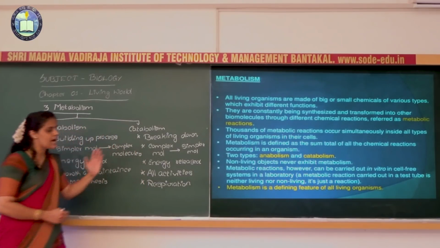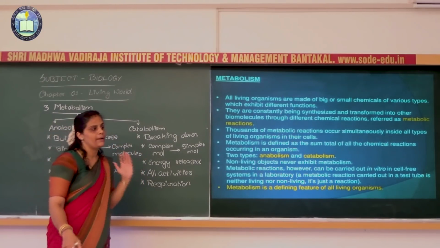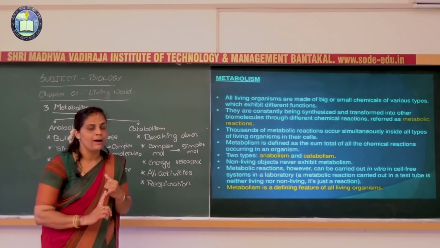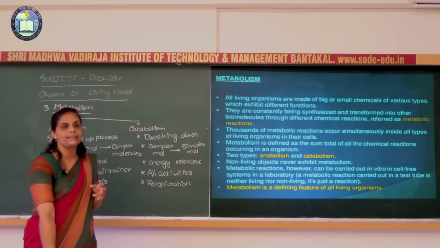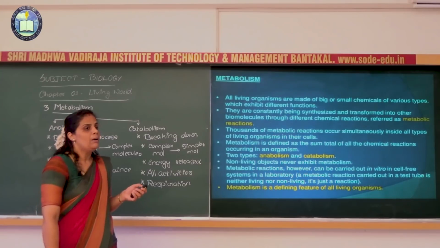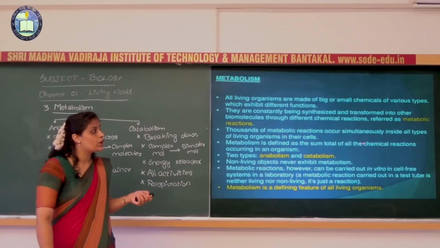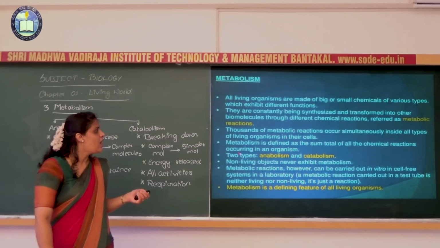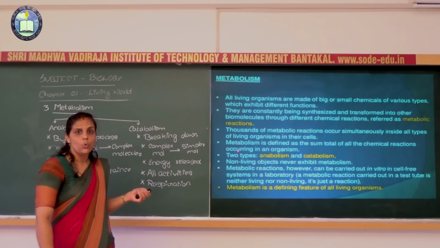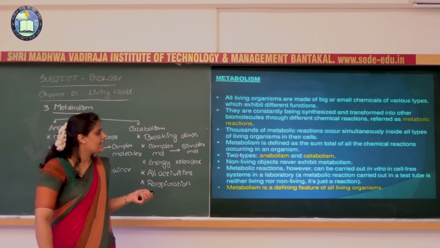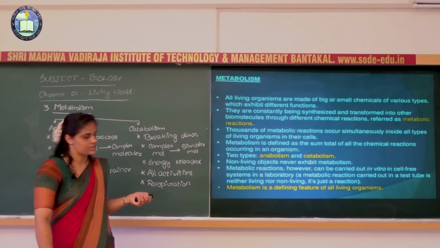Okay, so these are the two types of metabolism. So please remember, again one of the important questions, metabolism is nothing but the sum total of all the chemical reactions occurring in an organism. One mark important question. Again there will be two types, anabolism and the catabolism process.